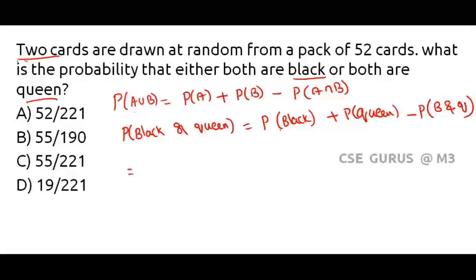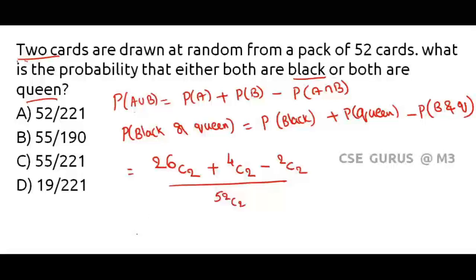That equals, so how many black cards are there? 26 black cards. How many cards do you need to take? 2 cards, 26 C2. Plus how many queens are there? Totally 4 queens. You need to take 2 queens. Minus how many cards are having both black and queen? So how many are there? 2 are there, so 2 C2. Whole divided by 52 C2.